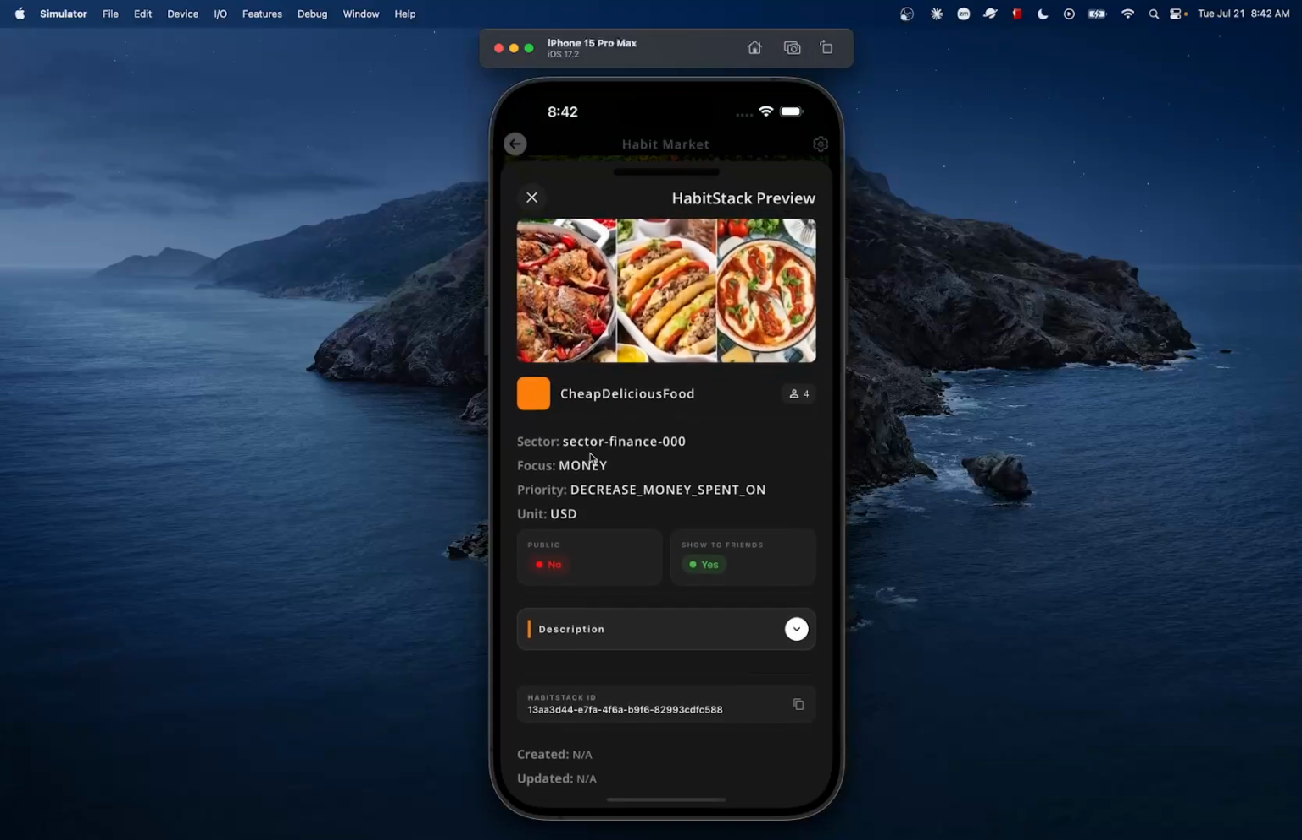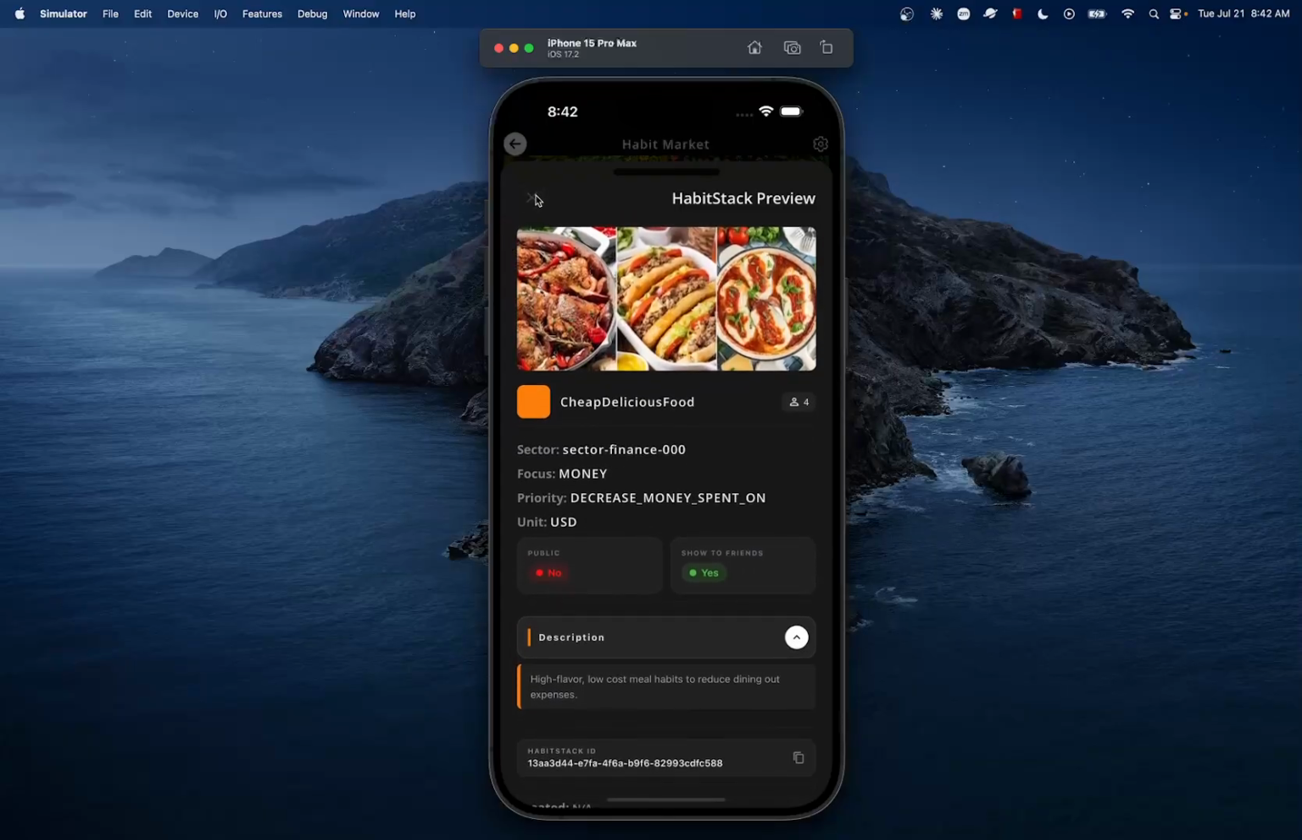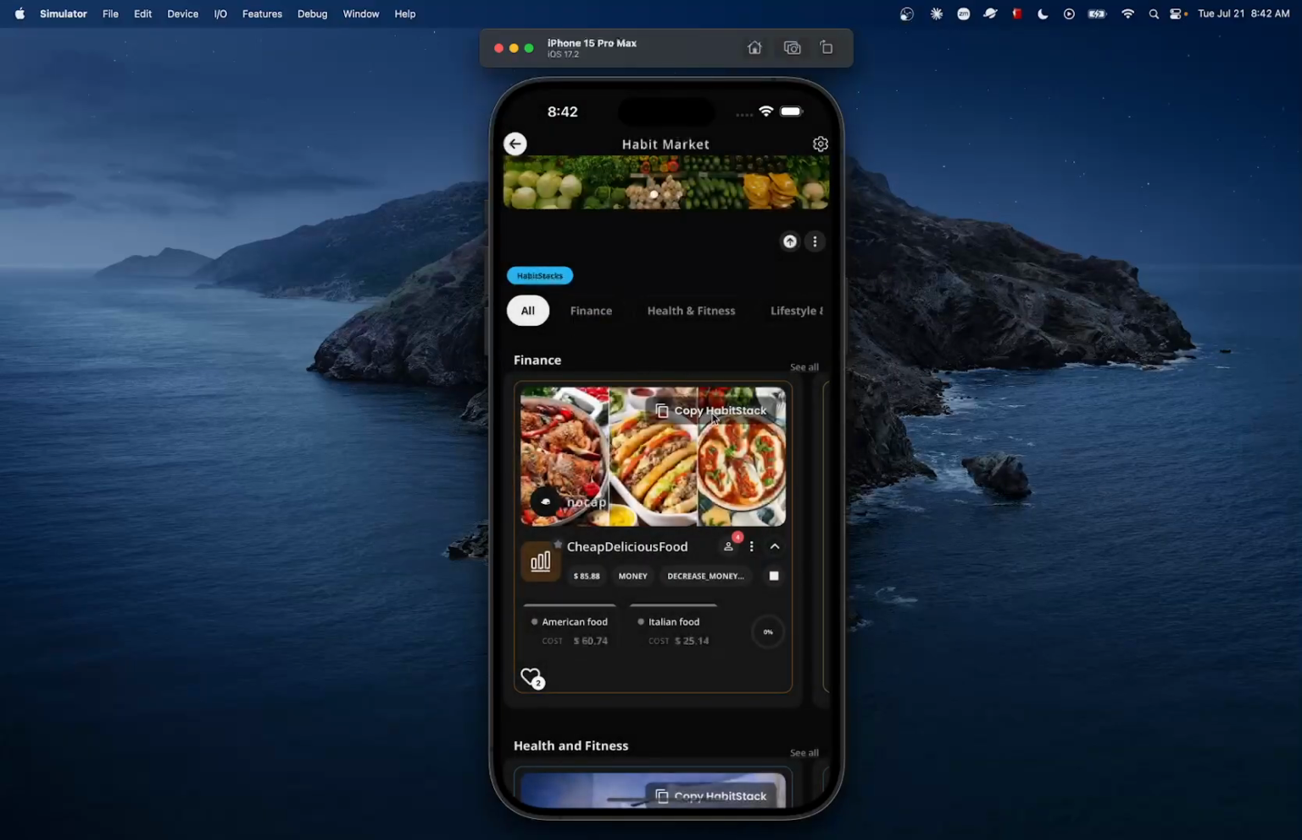You can see that the sector is finance, the focus is money, the priorities decrease the money spent on, and the unit is USD. We can see that this one is not public, and share to your friend is equal to yes. And then we can see discussion here as well. All right, I'm gonna copy this HabitStack,